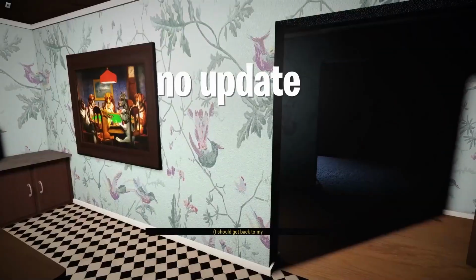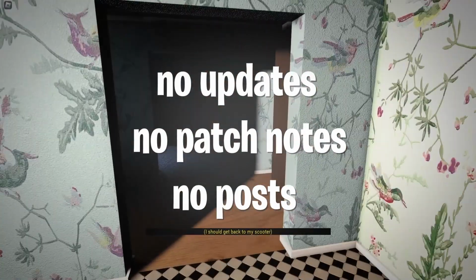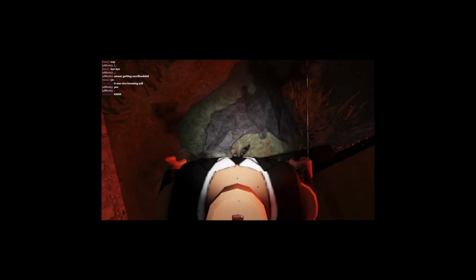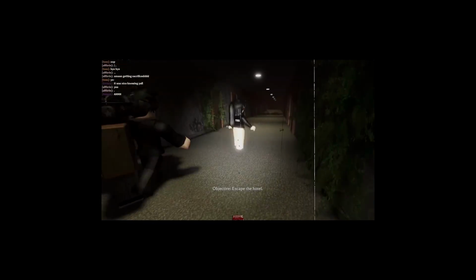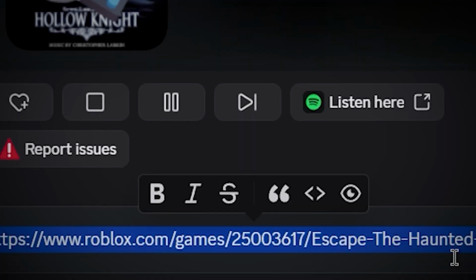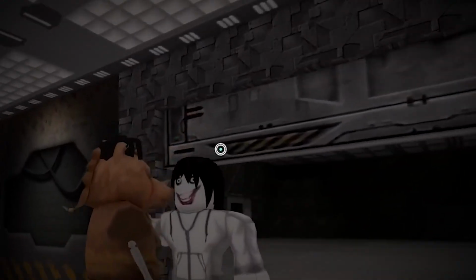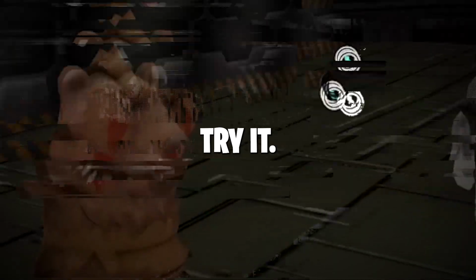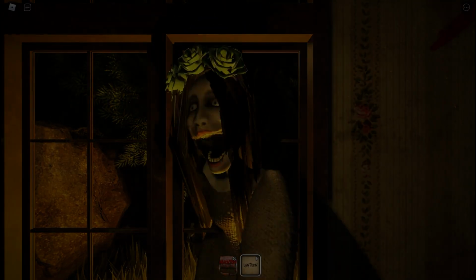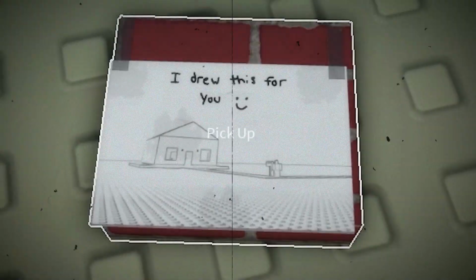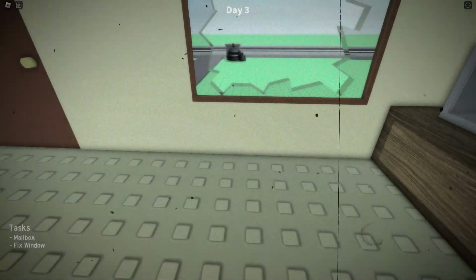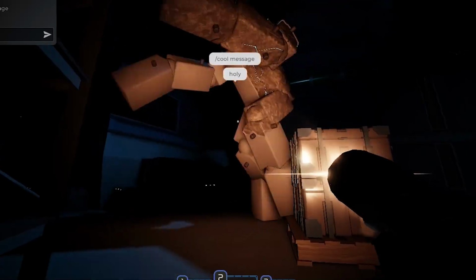Adding to the mystery was the developer. There were no updates, no patch notes, no posts explaining the game's purpose. Whoever made Haunted Sad Hotel never spoke about it. So the game spread through whispers, shared links, one player daring another. Just try it, but play it alone. The hotel didn't need jump scares to get attention. Its silence was enough to plant the first seed of fear, and soon, those seeds would grow into something far bigger.